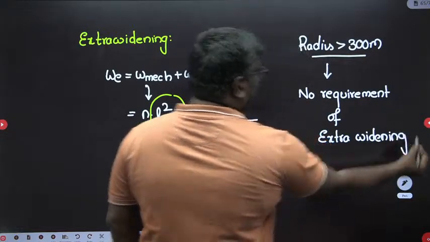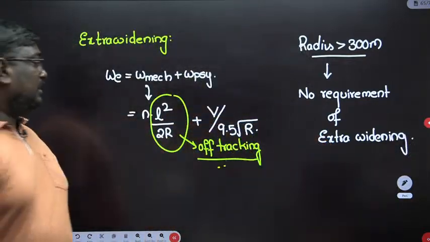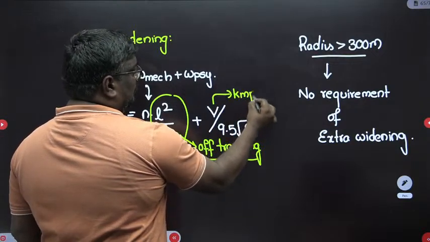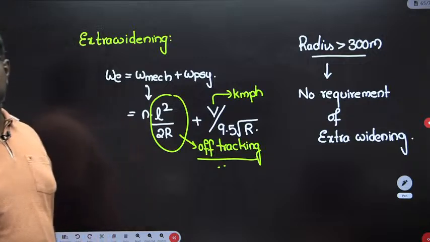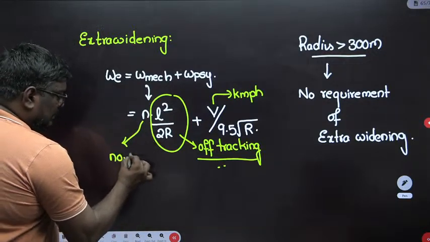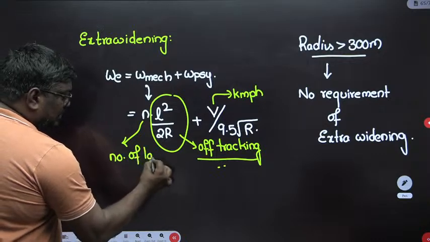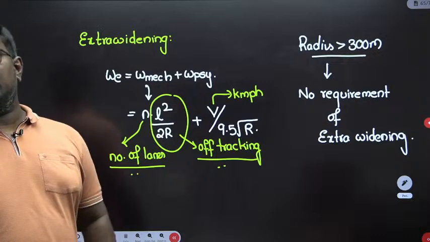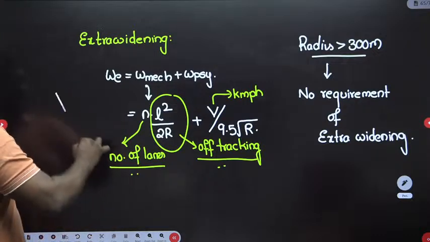Here, my dear students, the velocity is in kilometer per hour. What is N? N is nothing but the number of lanes. How to calculate it?